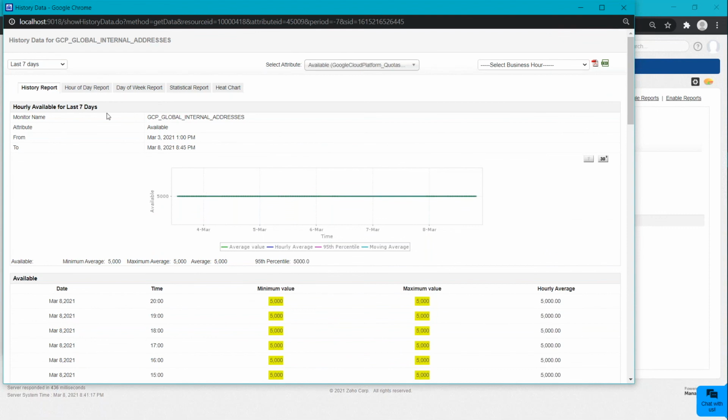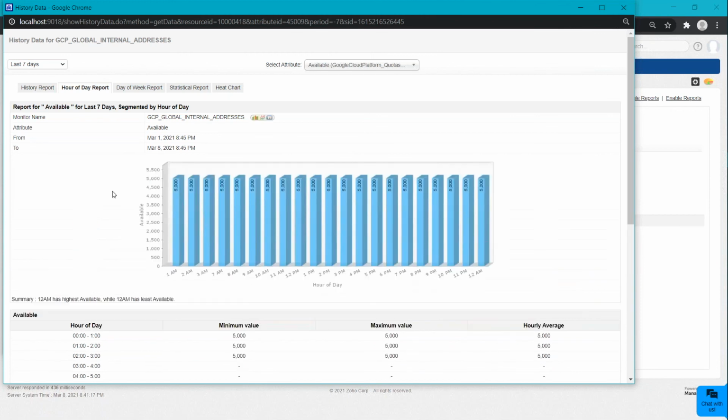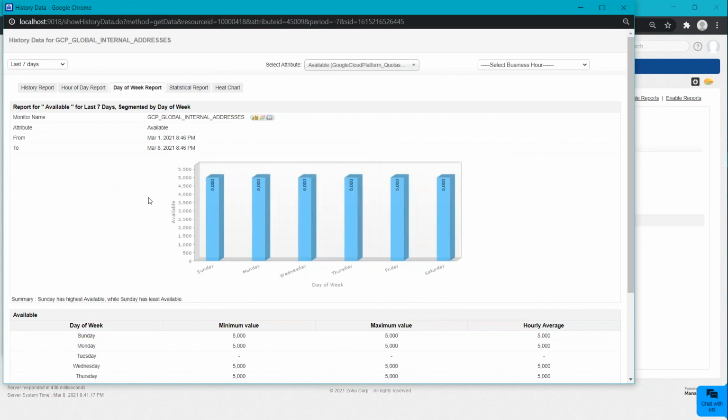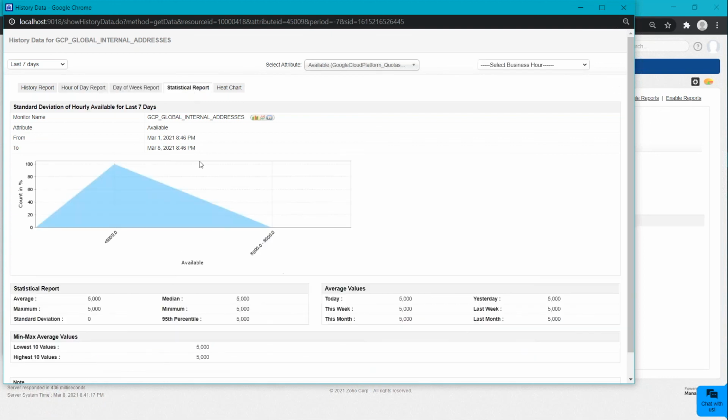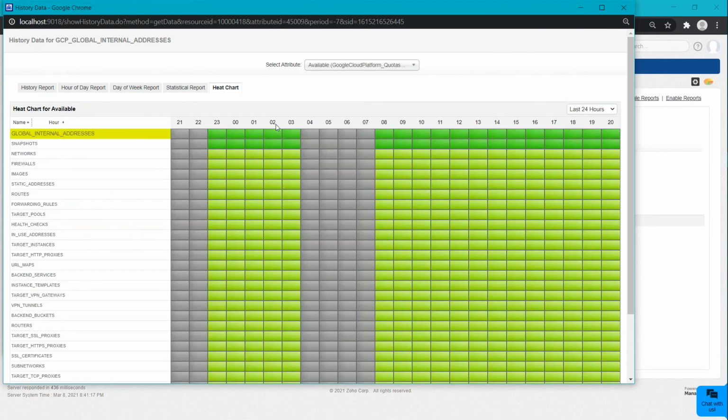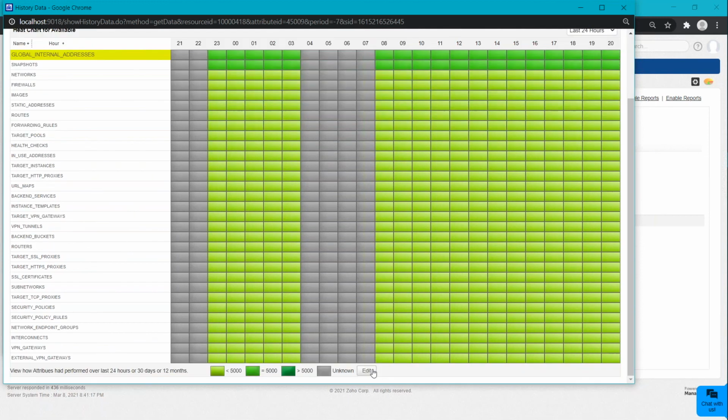Hour of day is an average kind of report where, let's say you wanted to know the details for today's date, but about 11 a.m. specifically, what occurred and what the value was at that particular time, all those details can be tracked here. Likewise, you can see the day of week report. Moving to the statistical report, it gives you the standard deviation value for that particular attribute. The chart gives you all details color coded, and you can even customize it.